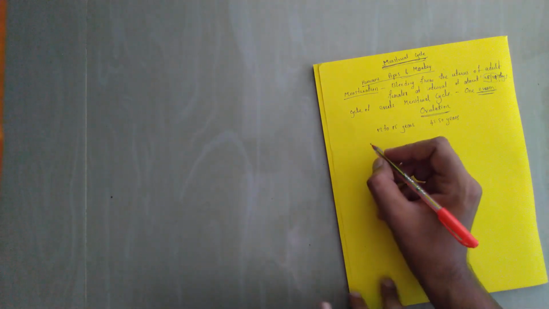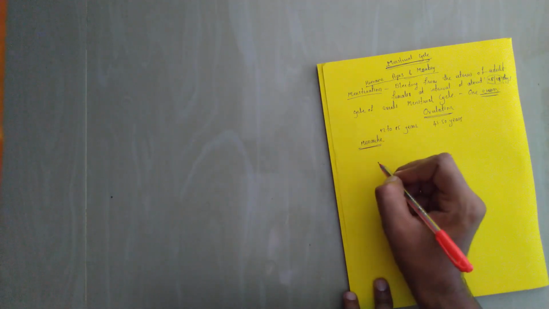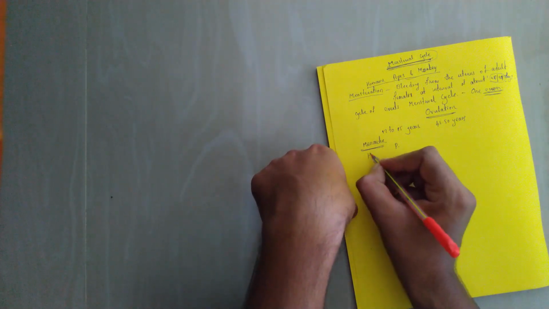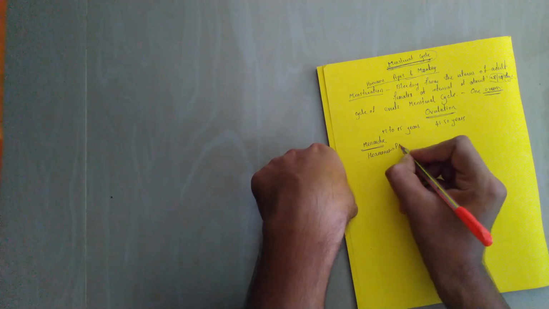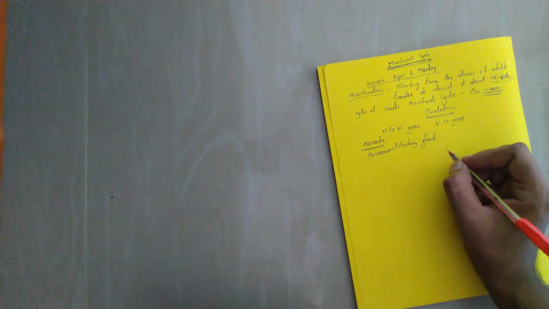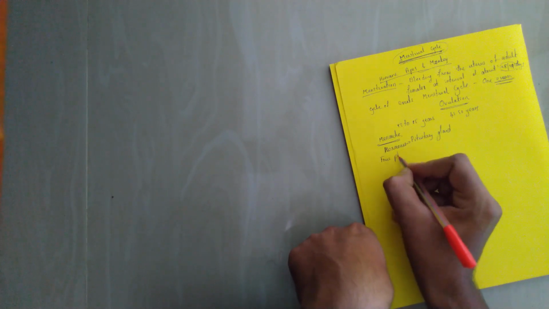The first menstruation is called menarche. Keep in mind that the menstrual cycle is regulated by certain hormones secreted by the pituitary gland. The menstrual cycle includes 4 phases.